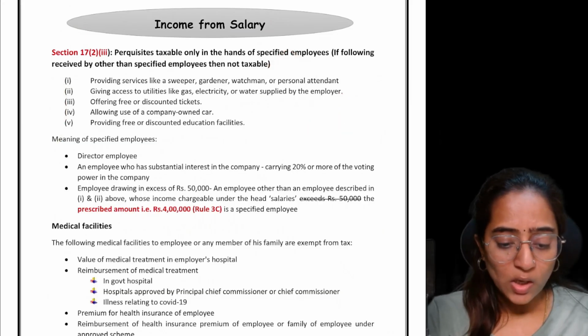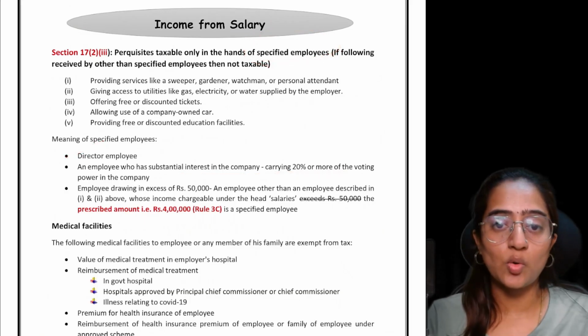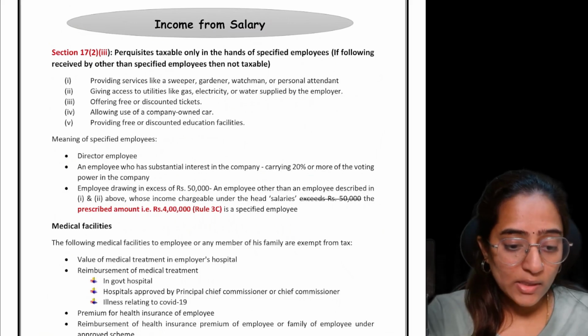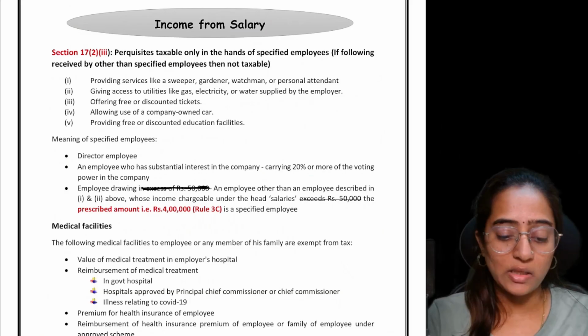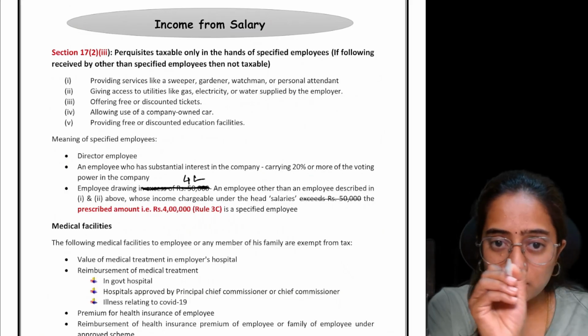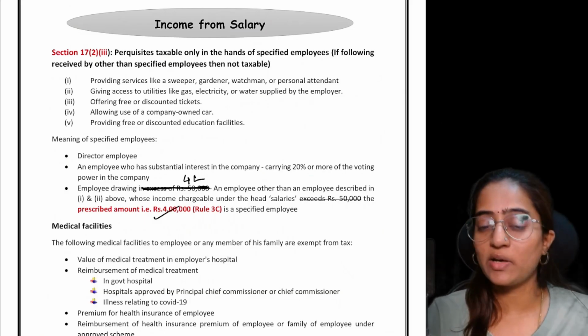Clear? Now, who is a specified employee? A director employee, the person who is carrying 20% or more of the voting power in the company, or the employee who is drawing an amount in excess of 50,000. Now it is 4 lakh. Please strike out that 50,000 and replace it with 4 lakh, however it is provided here.